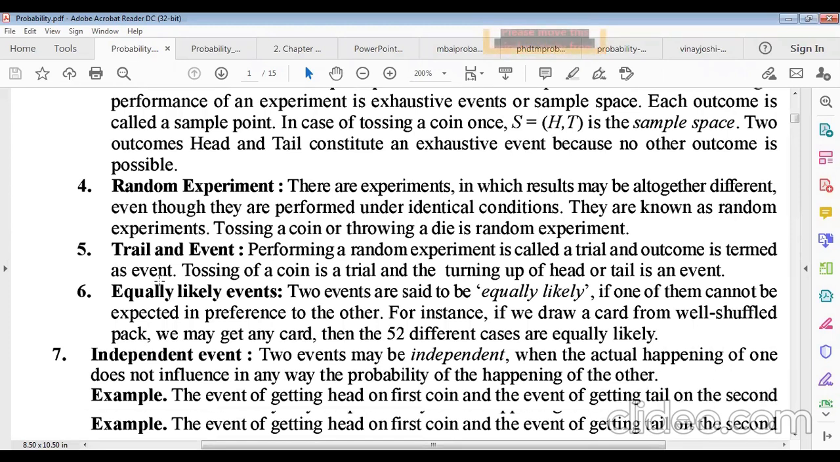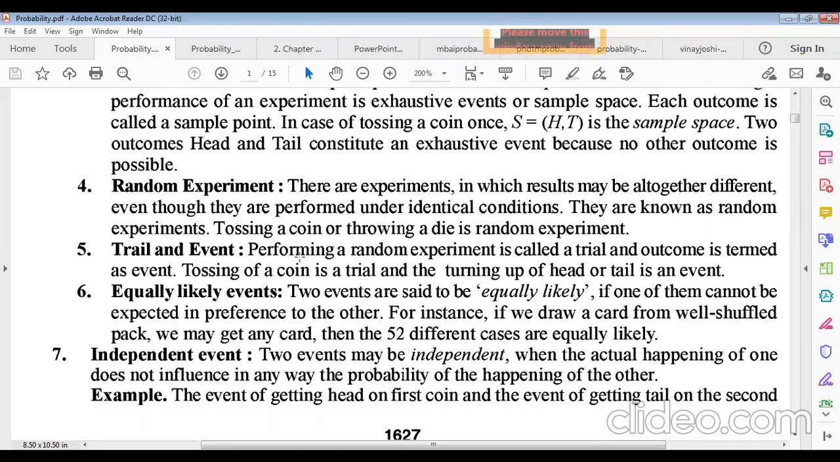Okay, so trial or event, what will be the event? Performing a random experiment is called a trial. This is actually the trial, and the outcome is termed as the event. So there will be an outcome after tossing. The umpire will declare the winner of the toss. Tossing a coin is a trial, and turning up the head or tail is an event. Just turning up the head or tail is called an event.